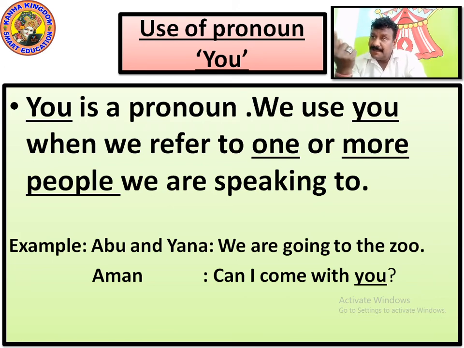For example, Abu and Yana: we are going to the zoo. Aman is asking, can I come with you? Abu and Yana are telling that we are going to the zoo. Zoo is a place where we find all the wild animals, animals and birds.